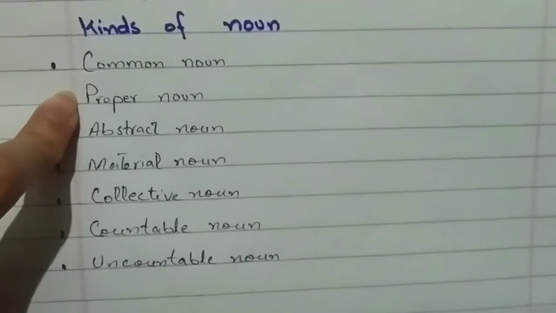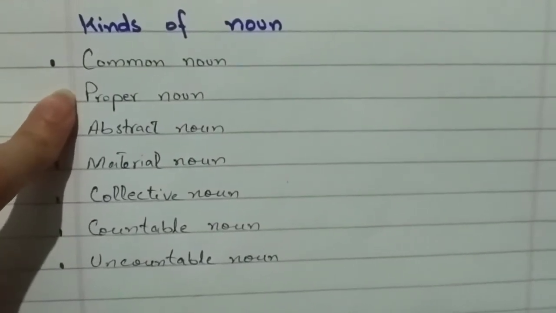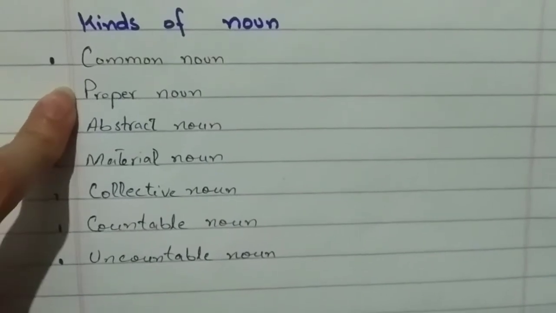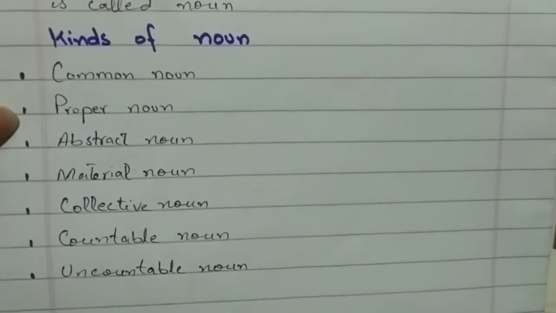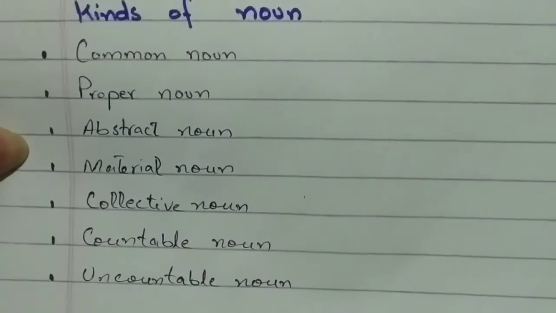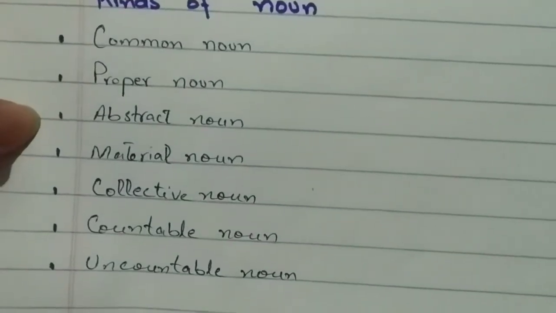Then we are going to discuss about the proper noun. Proper noun means name of any proper person, place or thing is called a proper noun. For example, if I would say Qazi Apex Grammar School, that is a specific name of the school. That would be a proper noun. If I would say Badshahi Masjid, that would again be a proper noun. And if I would name a girl, for example Sana, that would also be a proper noun.